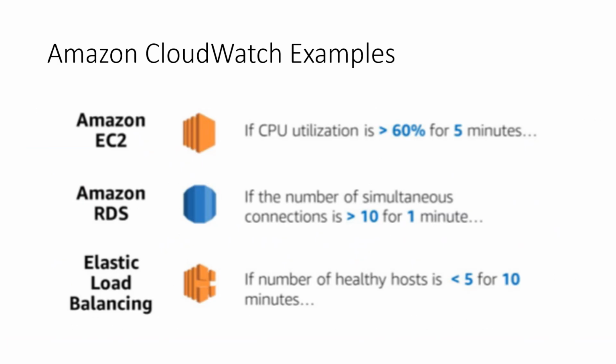Now, what could be an example of Amazon CloudWatch? Here you can see, if CPU utilization is greater than 60% for 5 minutes, then there are certain actions you can plan, and that action can be taken. The next condition could be if the number of simultaneous connections is greater than 10 for 1 minute. This is for Amazon RDS. You can plan actions, and alarms can be set so that you are notified of the particular event.